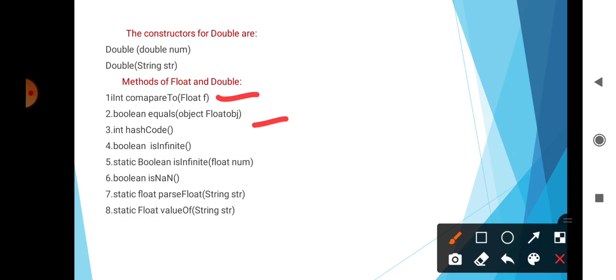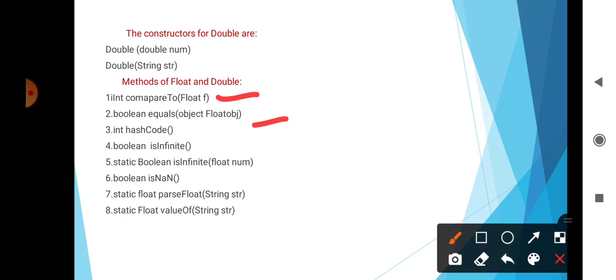Then boolean isNaN. It returns true if the invoking object contains a value that is not a number. Not a number, that means NaN. Otherwise it returns false. NaN is created when 0.0 is divided by 0.0 or by using the constant Float.NaN.